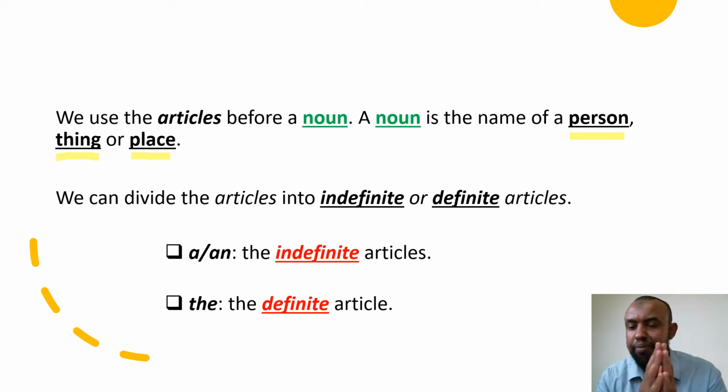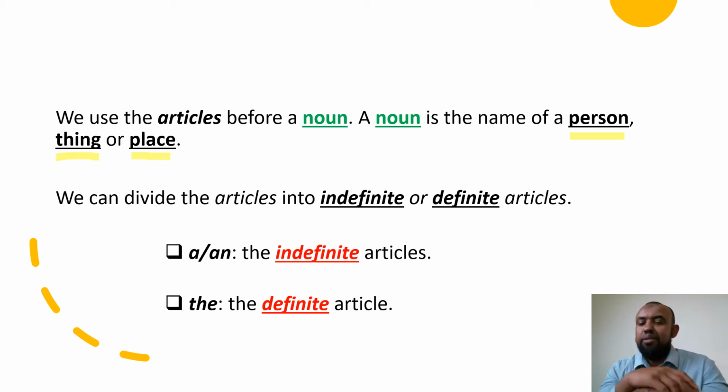So for example, I grew up in London, in the United Kingdom. London is a place. Maybe in your case you grew up in a small town. The name of that place could be classified as a noun. Okay, good. Now the rule here for the articles is that you use the article before a noun. Clear so far? Good. Now here is the tricky part.